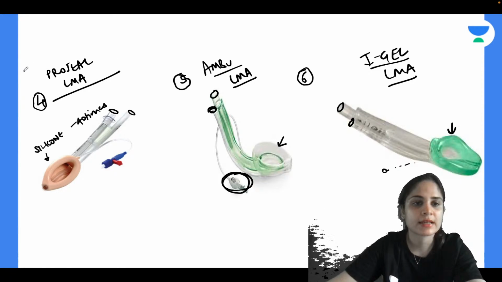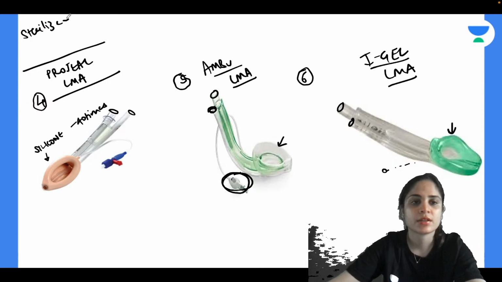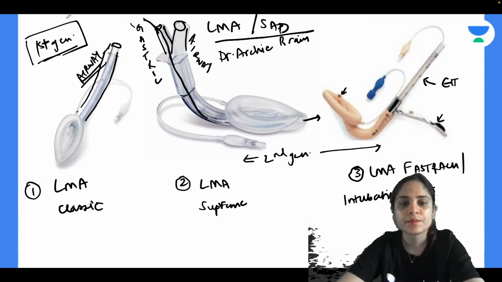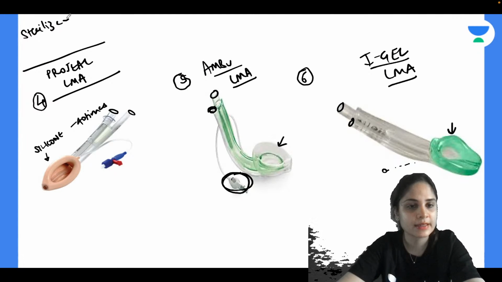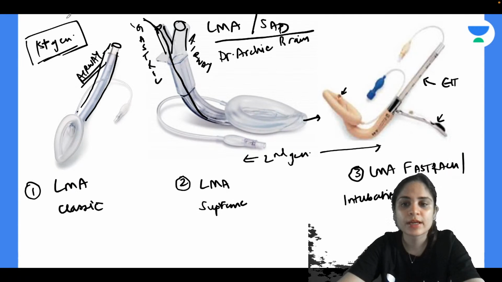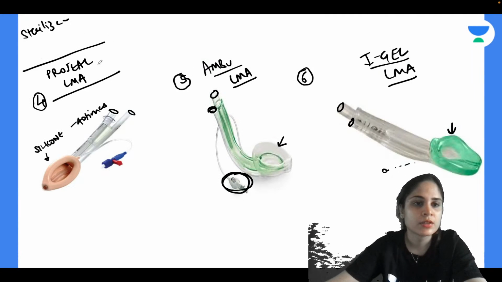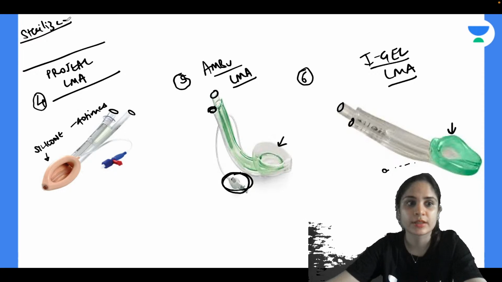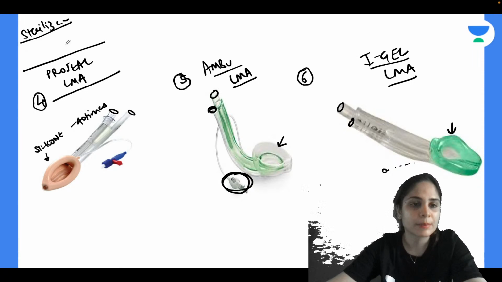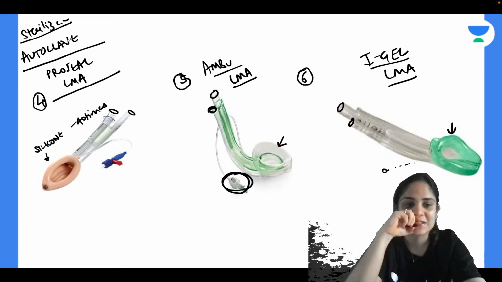Can you tell me how do you sterilize an LMA? What is the procedure of sterilization? Now if you look at all the other LMAs over here, your classic, Supreme, Ambu, iGel, all of them are disposable. You use it a single time in the patient and you dispose it. But Pro-Seal and Fast Track are made up of silicon, so they should be sterilized. They can be used again and again because they're very expensive, almost 30,000-40,000 rupees per LMA. You can use it up to 40 times, and the method of sterilization is autoclave.